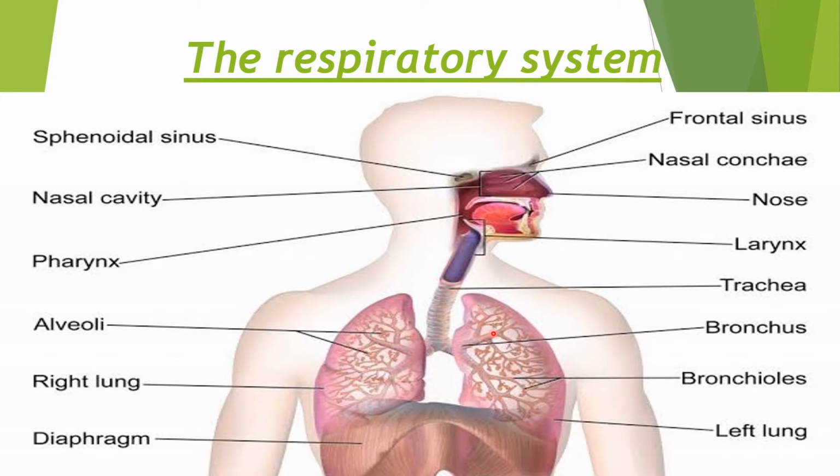The secondary bronchi further branches to form the tertiary bronchi, and the tertiary bronchi end up with the bronchioles. The major difference between bronchioles and the bronchi is that the bronchioles are not supported by C-shaped cartilaginous rings, whereas the bronchi, they have C-shaped cartilaginous rings to support them.